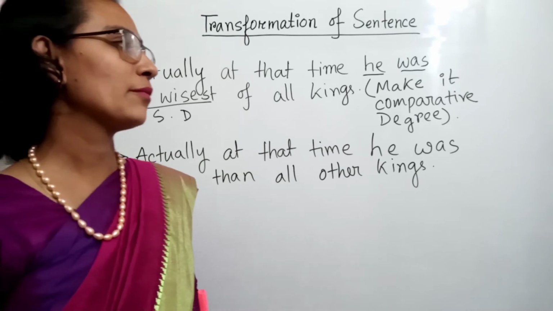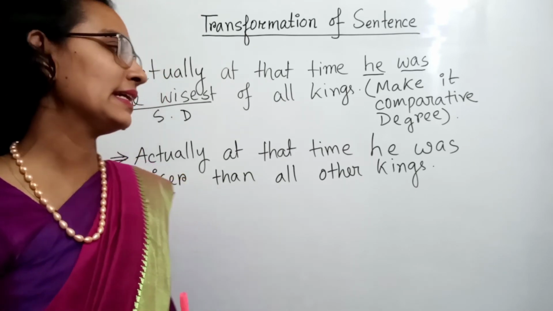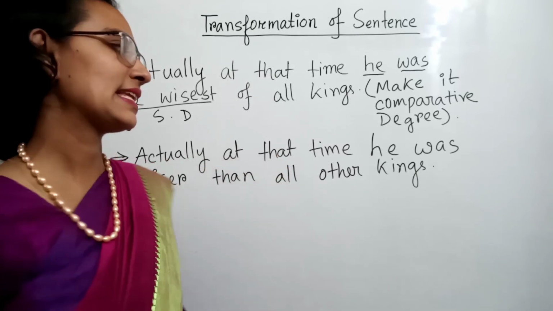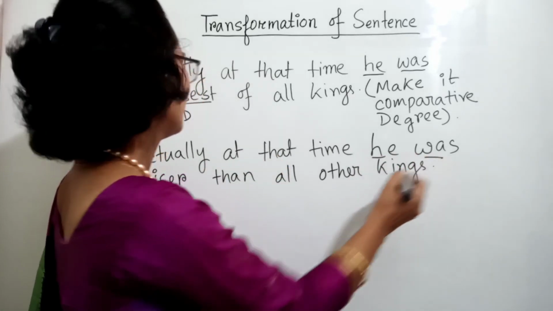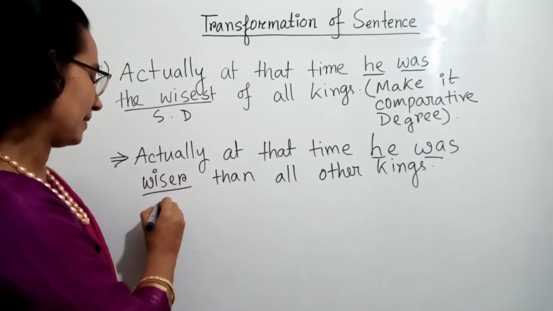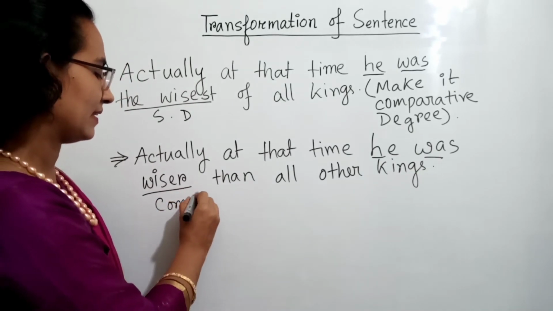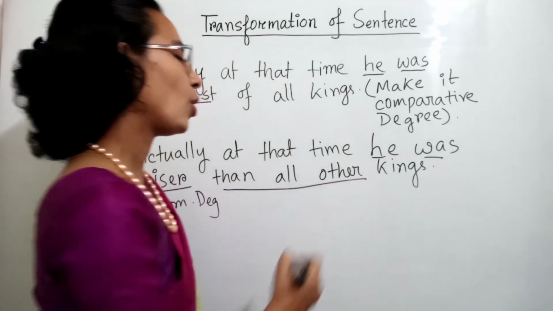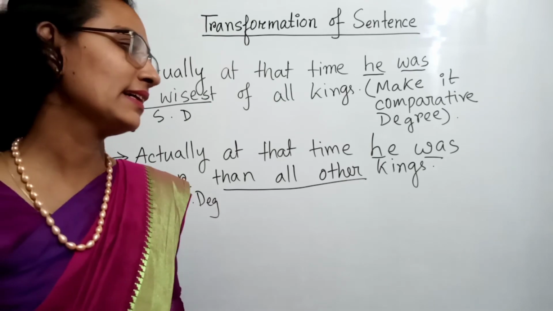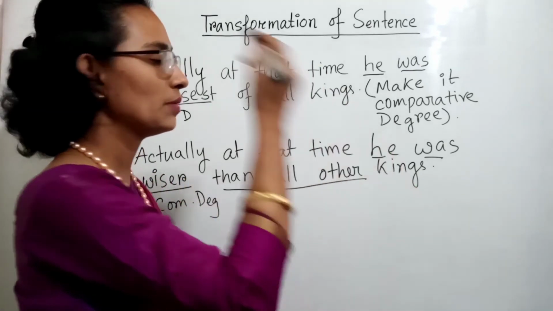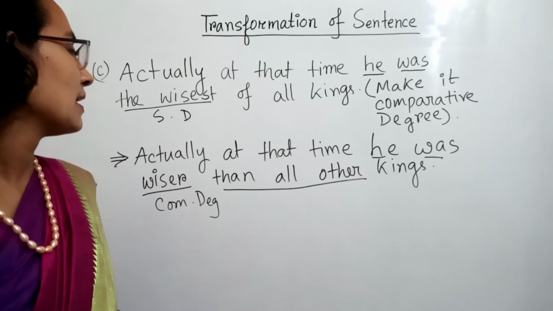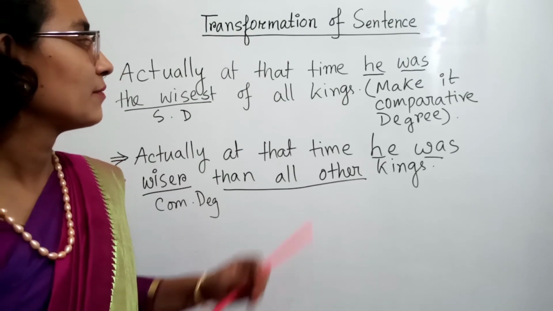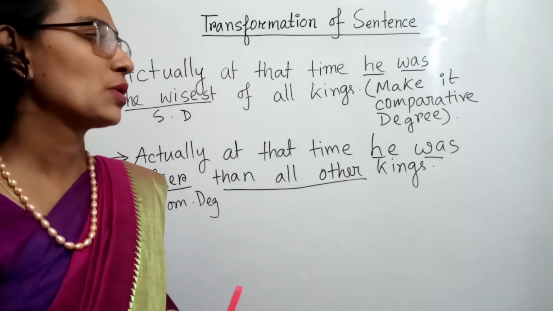And if we want to change it into comparative degree, that time at first we need to write the rest of the sentence, then subject, then verb, then comparative degree. Then we will write then all other or then any other, and then the object we need to write here. So this is the sentence, how we can change from superlative degree to comparative degree.